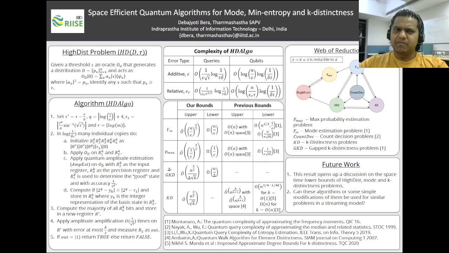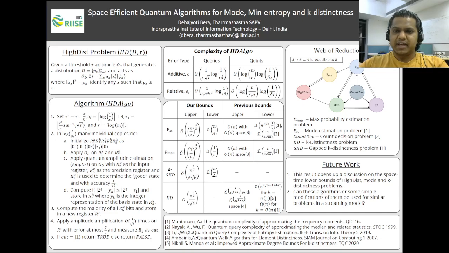Given an n-sized array of elements, the k-distinctness problem for a fixed k is to report if there is any element that occurs at least k many times in the array. The f infinity problem is to obtain the element that occurs the most number of times in the array and to return its frequency. The min-entropy problem is essentially to estimate the min-entropy of the given probability distribution with epsilon additive accuracy.